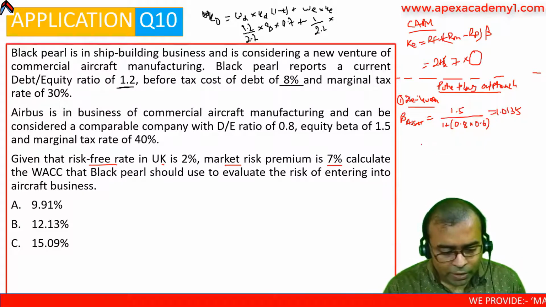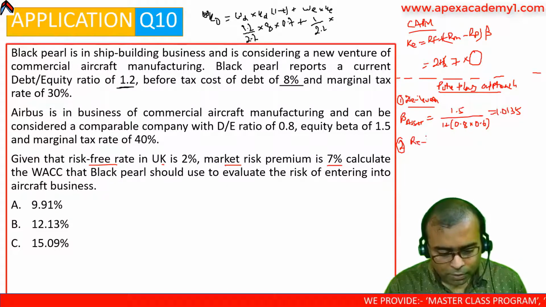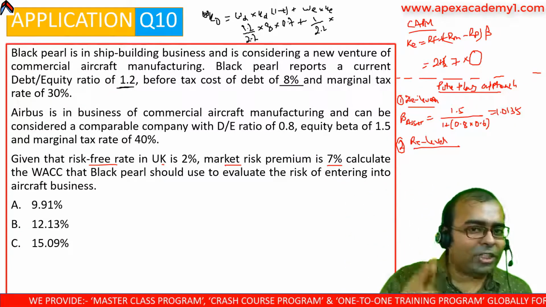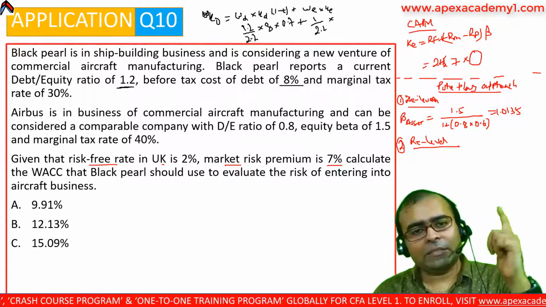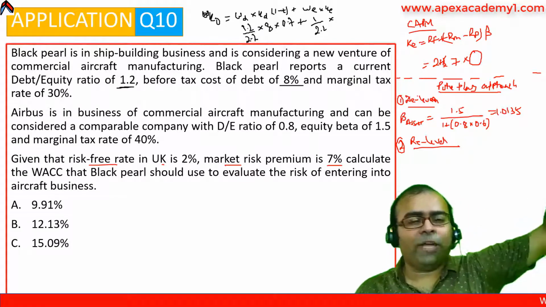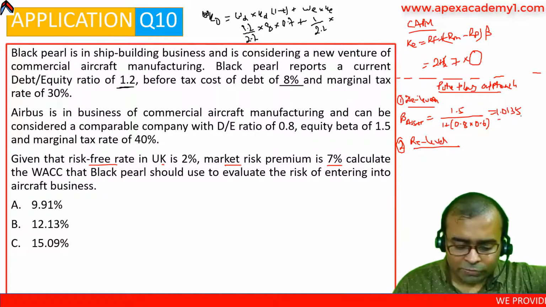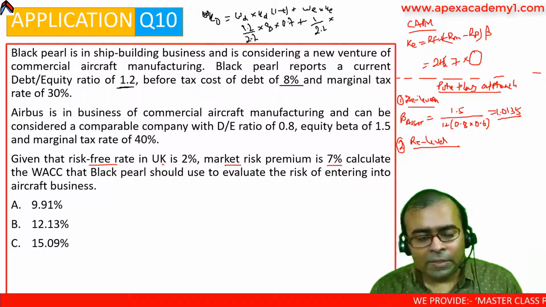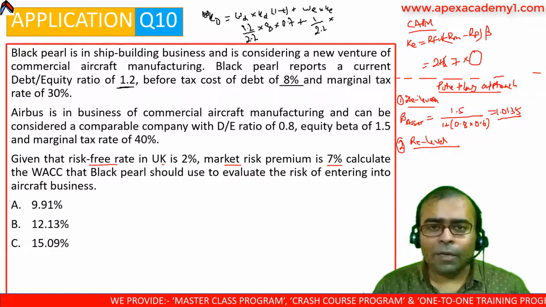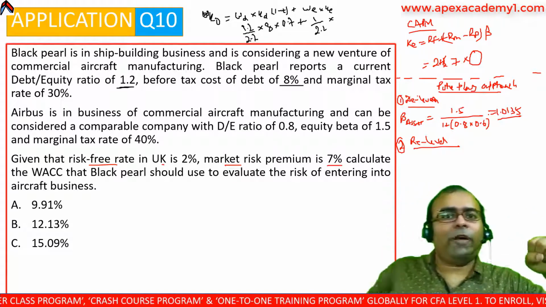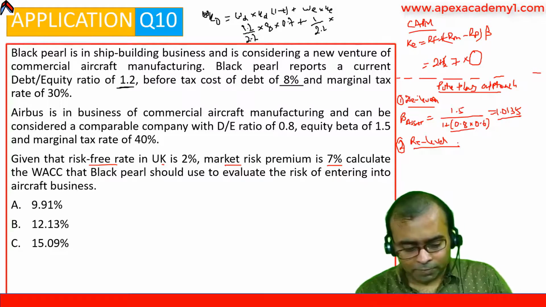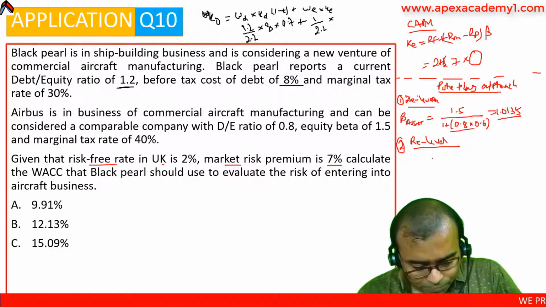Now step 2 will be to re-lever, and to do that I will have to add on financial risk. Beta comprises two kinds of risk: business risk and financial risk. In the previous step I removed the financial risk of Airbus to get the business risk, which is 1.0135, reflecting the business risk of commercial aircraft manufacturing, which will be the same for Black Pearl and Airbus. Now I am adding the financial risk of Black Pearl by multiplying by the post tax debt equity ratio.